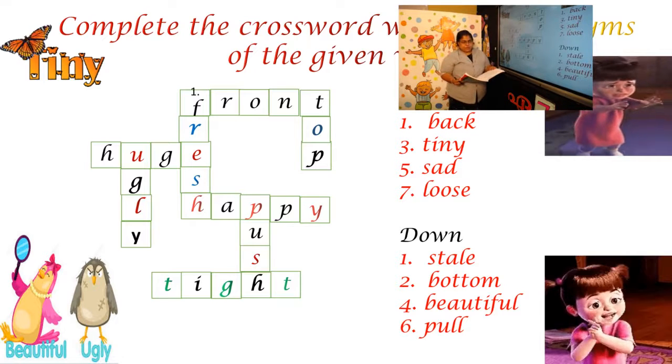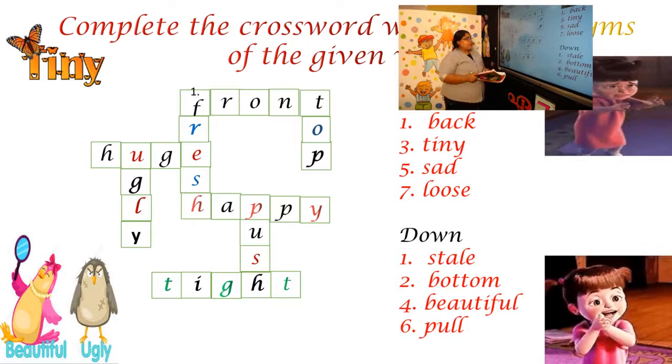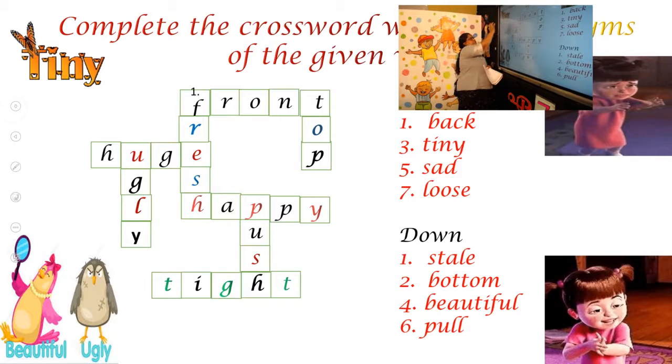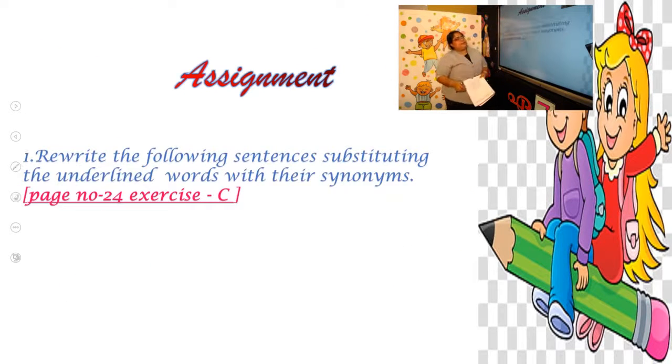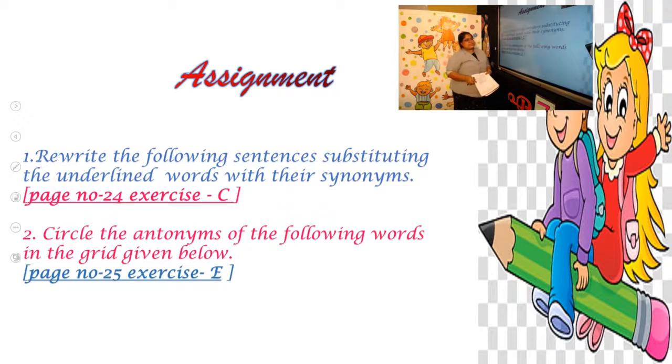One is on page number 24, exercise C: rewrite the following sentences substituting the underlined words with their synonyms. And one more is there, that is for antonyms: circle the antonyms of the following words in the grid given below. So we have studied two topics, and from the two topics you have to do one assignment each.